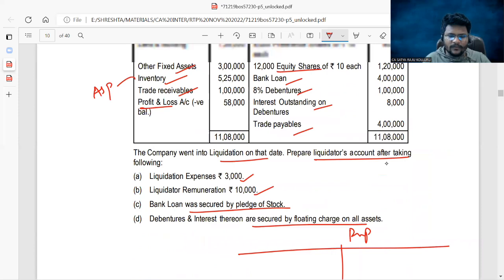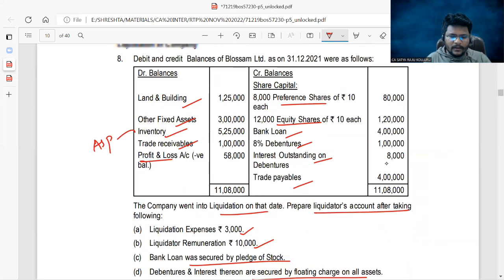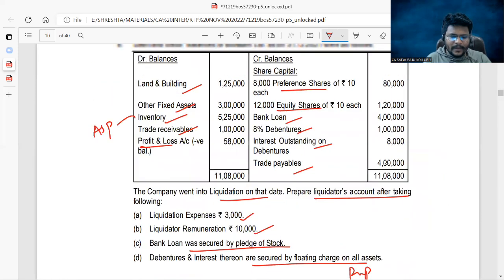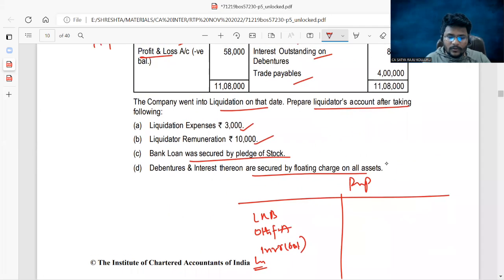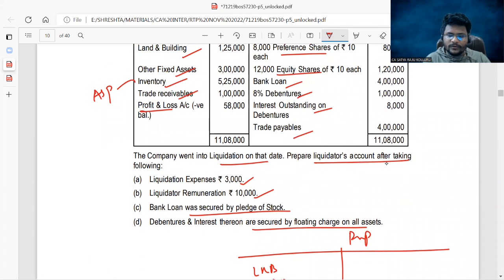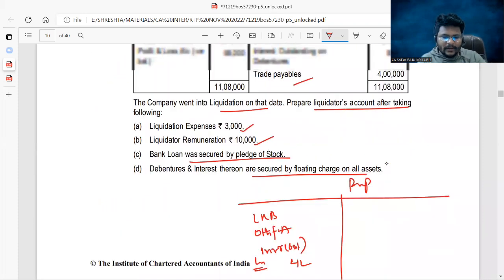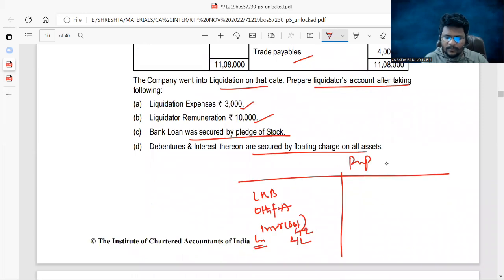You can start the liquidator's final account. Start with land and building, full value. Then other fixed assets also full value. Then inventory at 80% value. Work out the 80% value. From there you can reduce the bank loan, which was 4 lakhs. Sir, inventory, if you realize 80% of 5,25,000, which is 4,20,000. So the surplus amount was 20,000. You can carry forward to the last column.